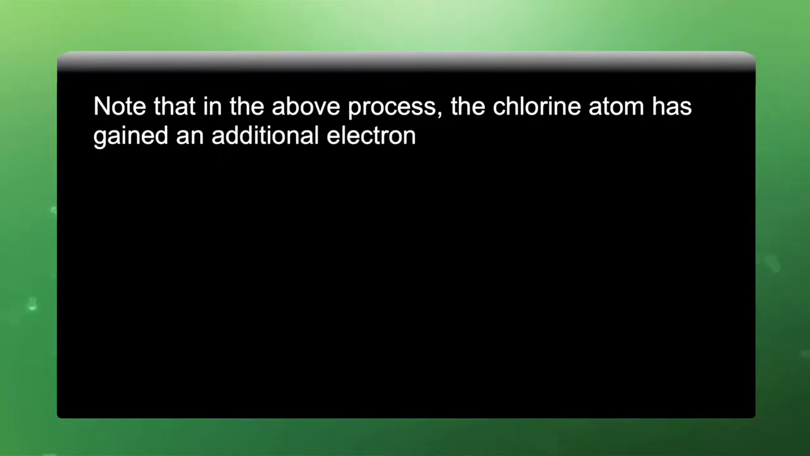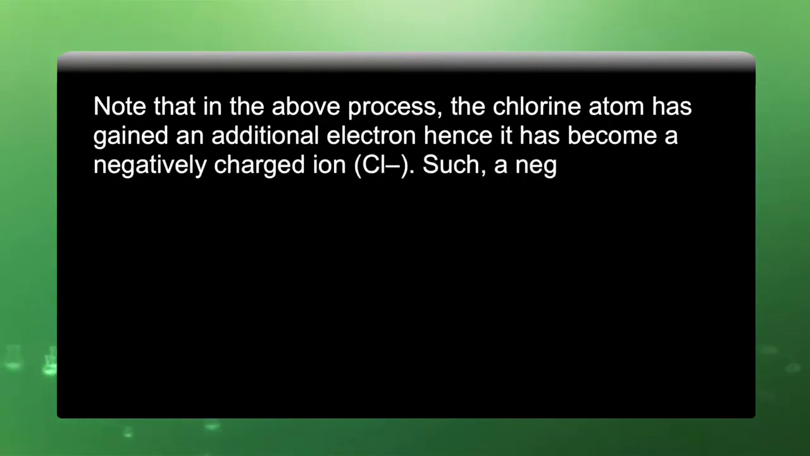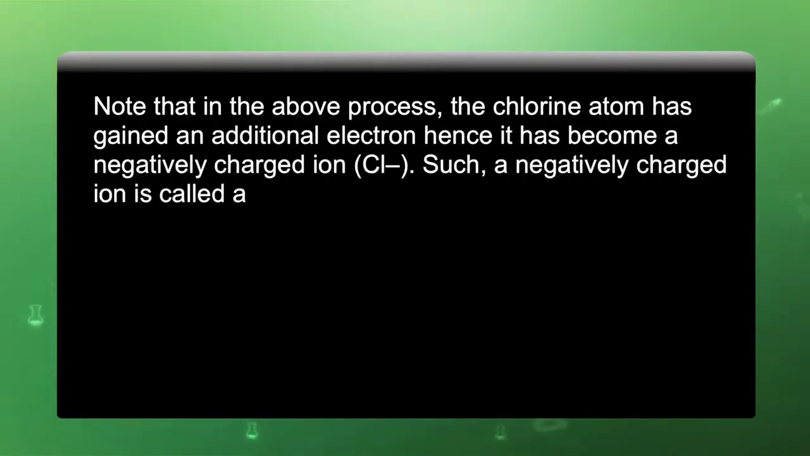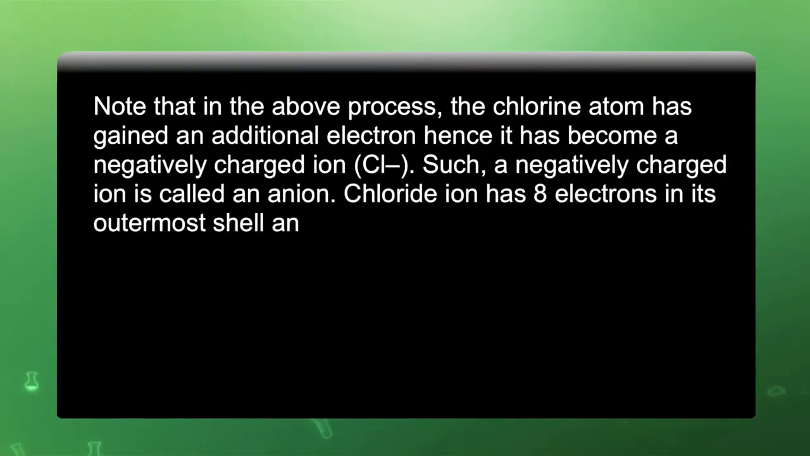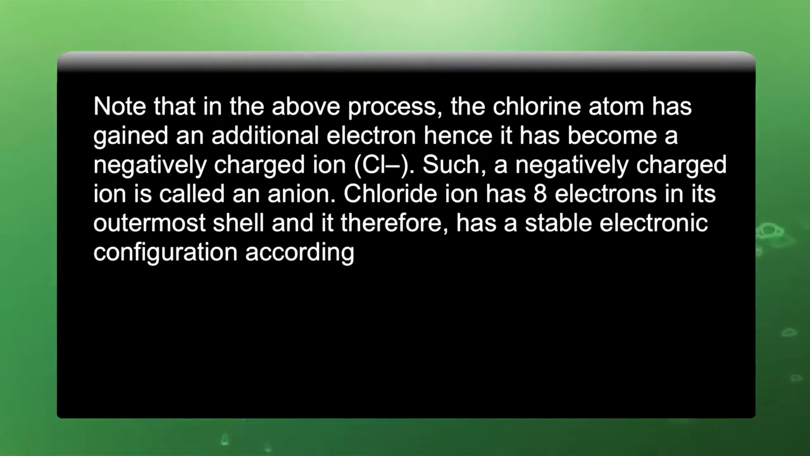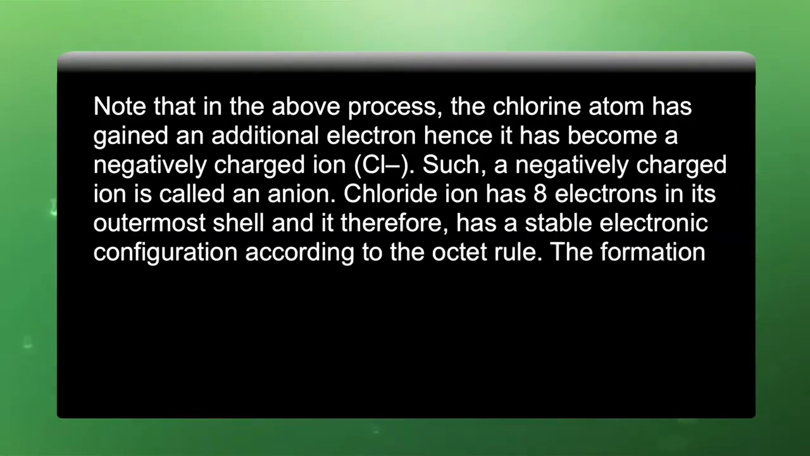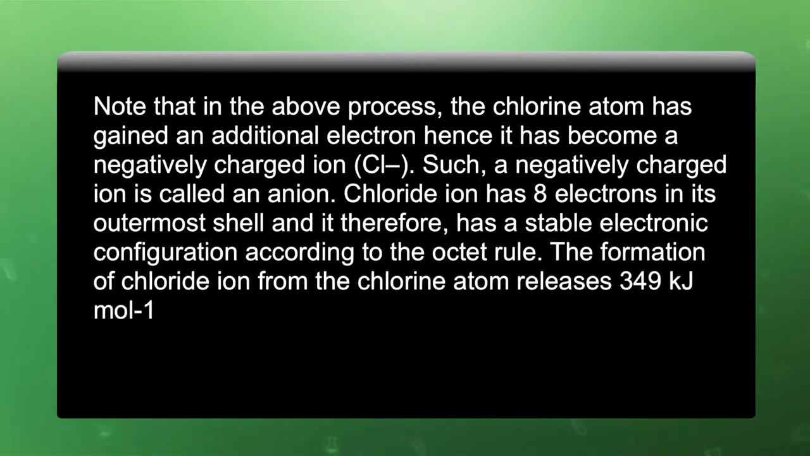Note that in the above process, the chlorine atom has gained an additional electron, hence it has become a negatively charged ion, that is the chloride ion. Such a negatively charged ion is called an anion. The chloride ion has 8 electrons in its outermost shell and it therefore has a stable electronic configuration according to the octet rule. The formation of the chloride ion from the chlorine atom releases 349 kilojoules per mole of energy.